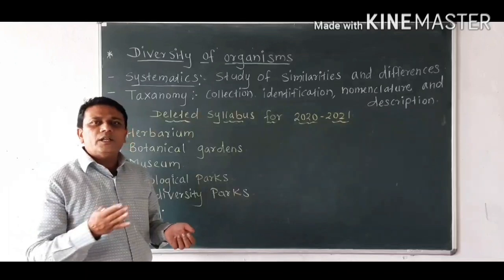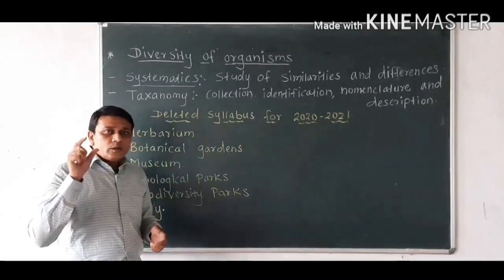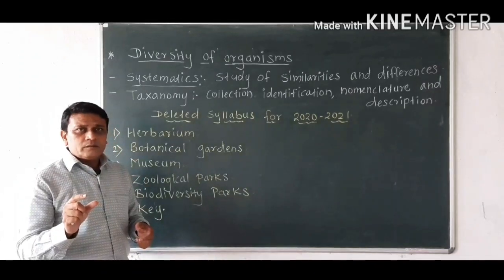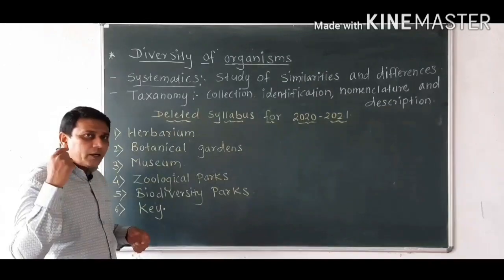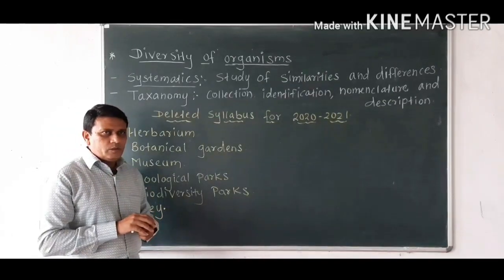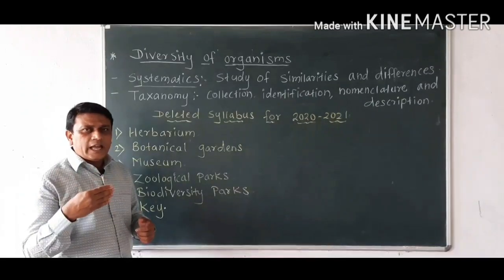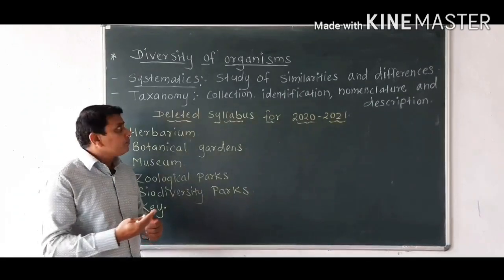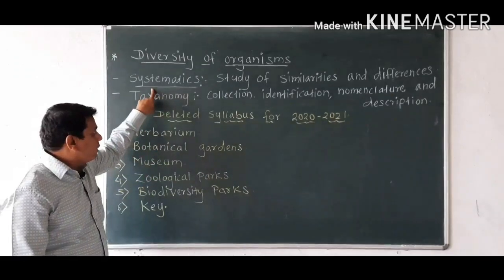They differ from each other by different characters. So planet Earth consists of diverse or different living organisms. All these living organisms interact with each other as well as their surroundings. Then the next topic is systematics.